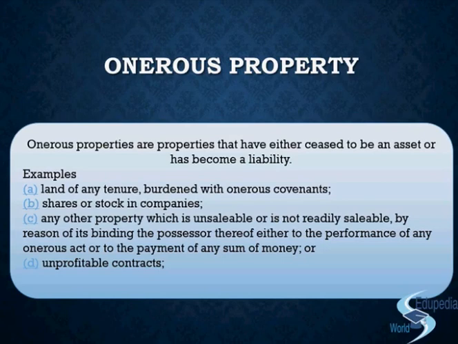If the winding up takes 2 years or 3 years, and you carry these contracts and these properties, you gain nothing. Whatever you gain from the sale of the asset, you will have to utilize for these onerous properties instead of paying off the liabilities.